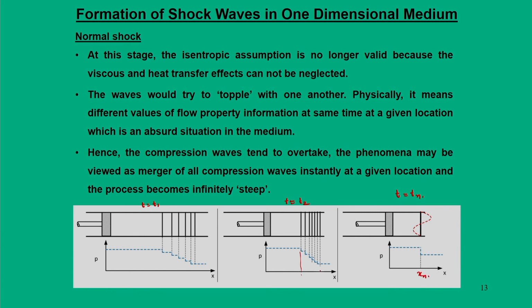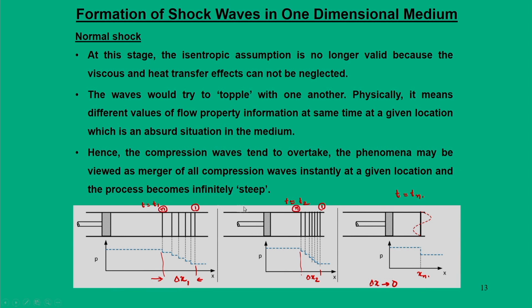Here we have this finite length delta x 1 and delta x 2, and delta x tends to 0. So what happens when all these waves, wave number 1 and wave number n, merge?